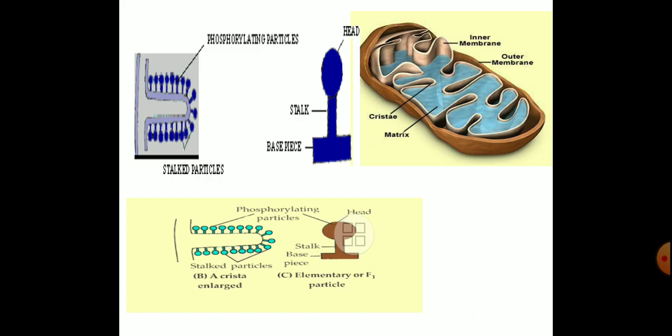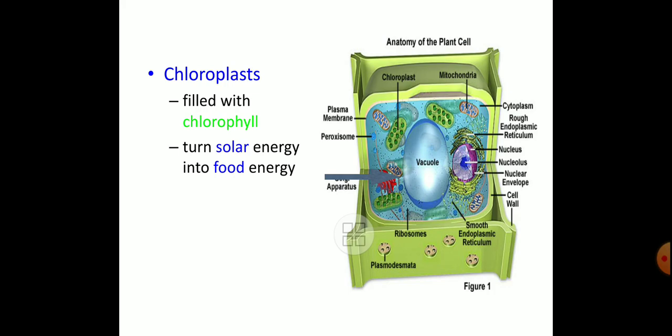Here also we will get idea about the detailed structure of each and every part of cell organelle, that is the mitochondria, very well. You have to sketch this diagram, you have to label this diagram. पुन्हा पुन्हा ह्या डायग्राम तुम्ही काढायचे आहेत, त्याचं लेबलिंग करायचे आहे. पहिल्यांदा बघून करायचं, नंतर न बघता ह्या स्केचेस काढायचे आहेत आणि त्याचं लेबलिंग करायचं आहे. देन ओनली यू विल बी एबल टू अंडरस्टँड द एक्झॅक्ट स्ट्रक्चर of each and every cell organelles and parts of that cell organelles. Here also we'll get idea about the chloroplast.